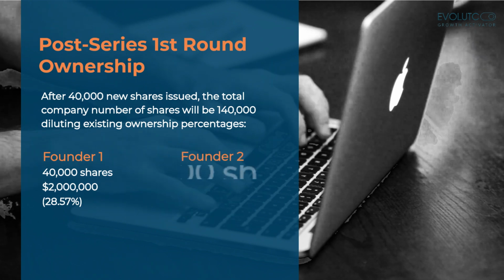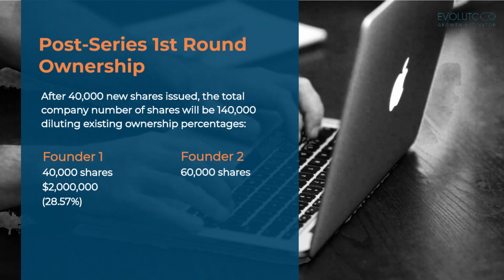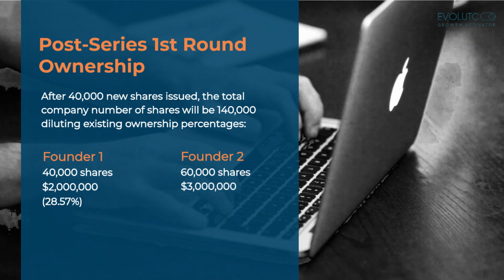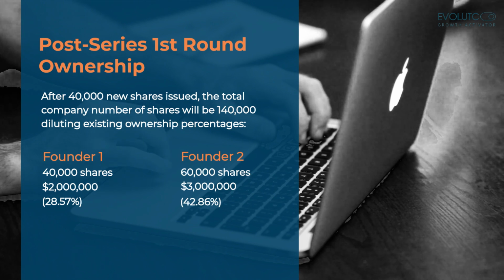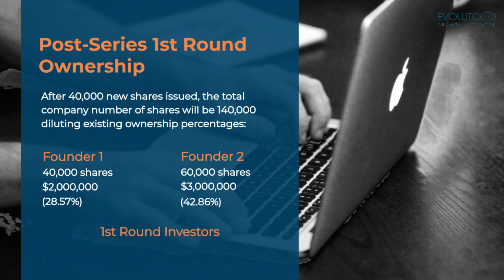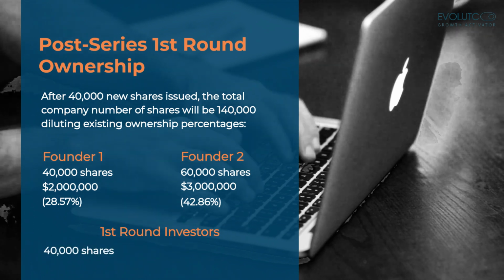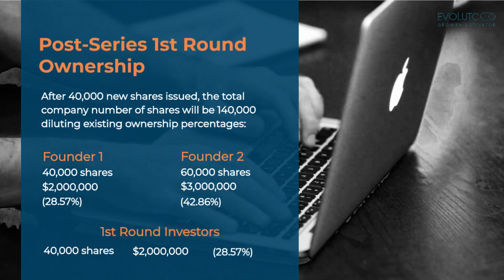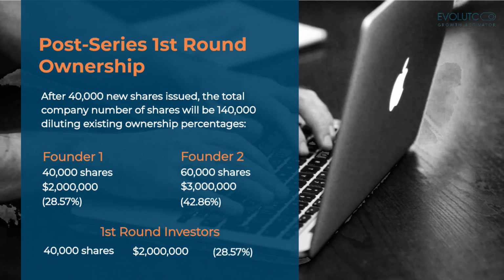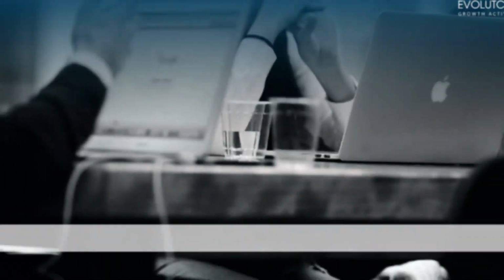Founder 2 still owns 60,000 shares, worth $3 million, but the percentage moves from 60% to 42.86% of overall company shares. First round investors now own 40,000 new shares, worth $2 million, which is 28.57% of overall company shares.